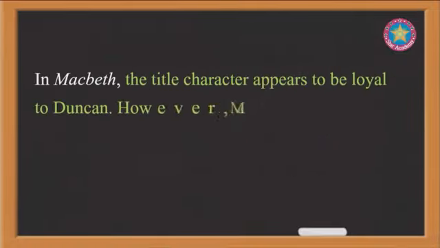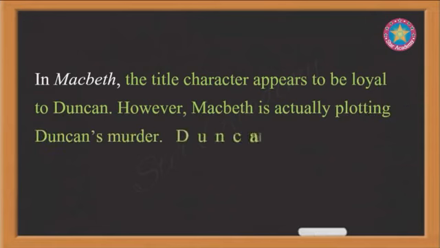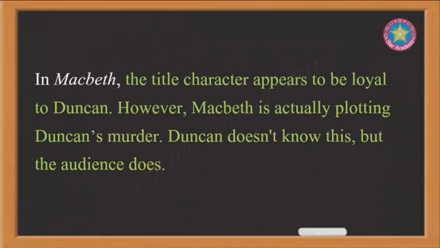Another example of dramatic irony is found in Macbeth. In Macbeth, the title character appears to be loyal to Duncan. However, Macbeth is actually plotting Duncan's murder. Duncan doesn't know this, but the audience does.